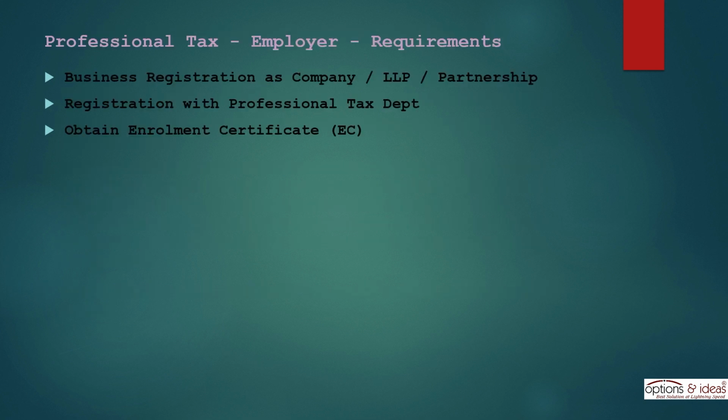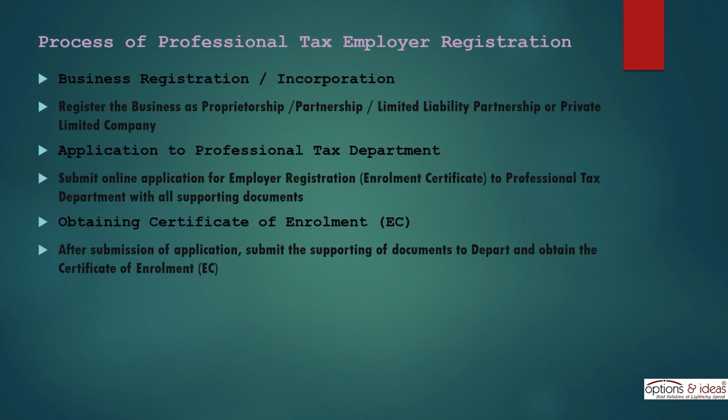Professional tax, employer requirements. Business registration as company, LLP, partnership, registration with professional tax department. Obtain enrollment certificate, A. Process of professional tax employer registration. Business registration, incorporation. Register the business as proprietorship, partnership, limited liability partnership or private limited company. Application to professional tax department.